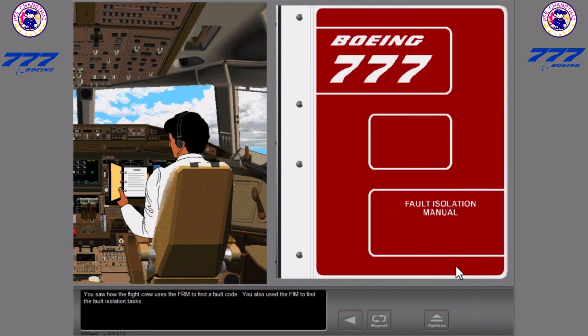You saw how the flight crew uses the FIM to find a fault code. You also used the FIM to find the fault isolation tasks. Next, you will look at additional support information that you use to correct a fault.